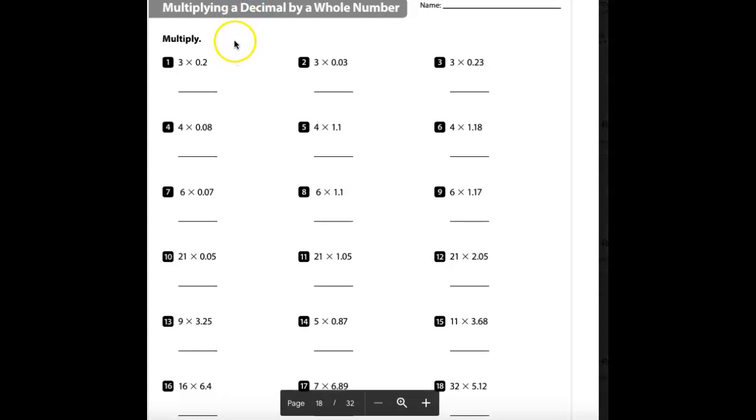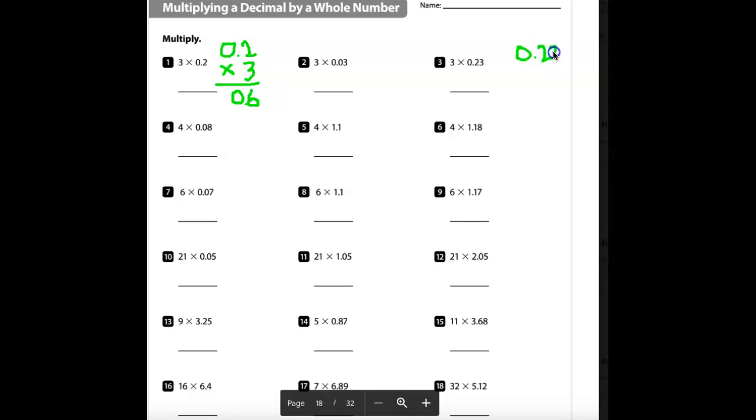0.2 times 3. You can use your multiplication charts that you have to help you with this. So we're just going to do 3 times 2 is 6, 3 times 0 is 0, and then we count 1 decimal point, 1 decimal point. Okay? All right, I'm going to skip to over here to 3.